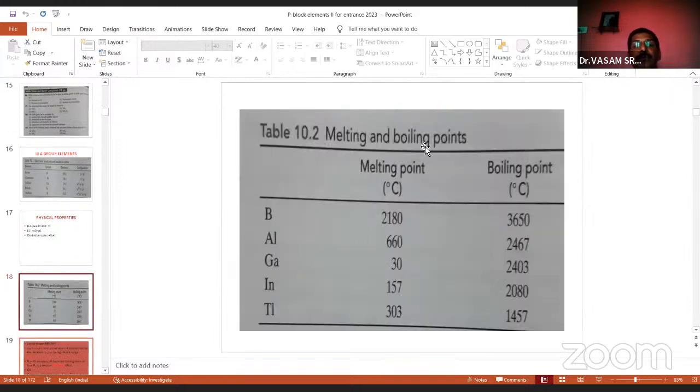And now come to the physical properties, melting and boiling point values. You see, remember boron melting point is above 2000 and boiling point above 3600. Aluminum, right? Okay, indium. And you see the differences between melting and boiling point. For gallium, melting point is about 30 and boiling point 2403. The difference is more in the case of gallium, right? This is the most out of the 5 elements, gallium is most important because of this difference. Remember, this is the maximum difference between melting and boiling point value. So gallium.